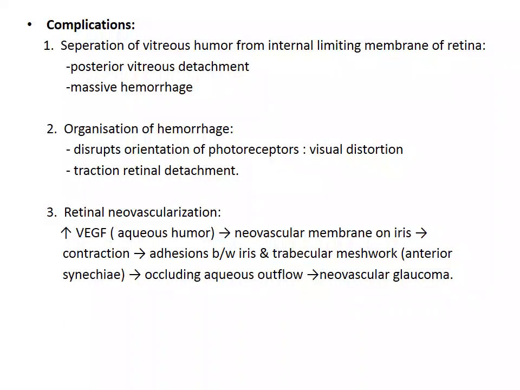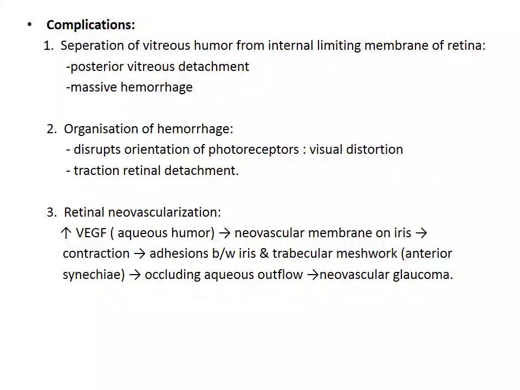Coming to the complications of diabetic retinopathy, there can be separation of the vitreous humor from the internal limiting membrane of the retina, which leads to posterior vitreous detachment, or there can be massive hemorrhage, or organization of the hemorrhage. Because of the organization of this hemorrhage, it can lead to tractional retinal detachment, or it can disrupt the orientation of photoreceptors leading to visual distortion.